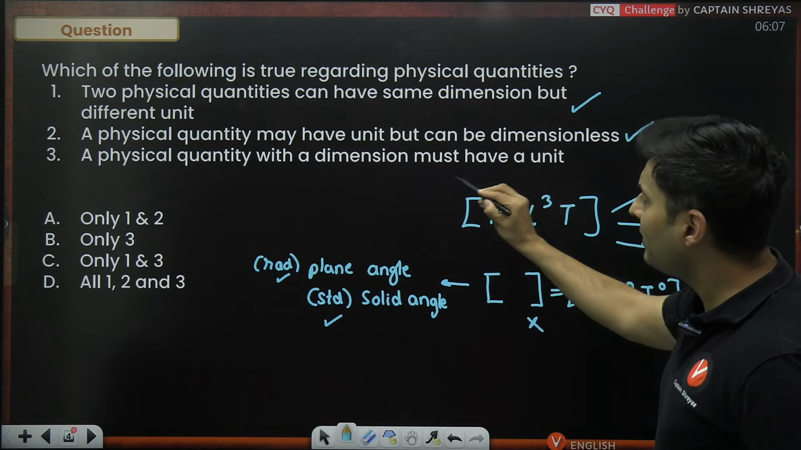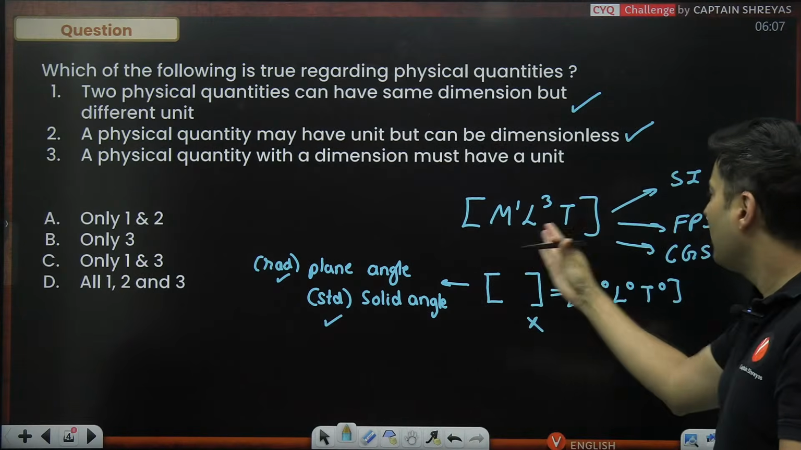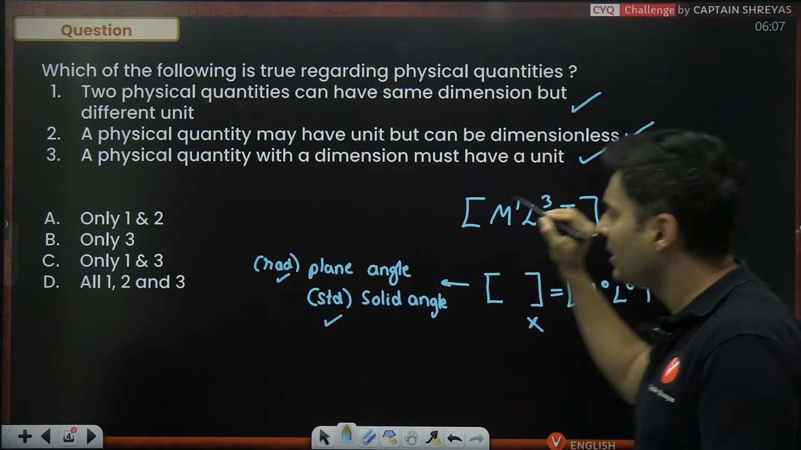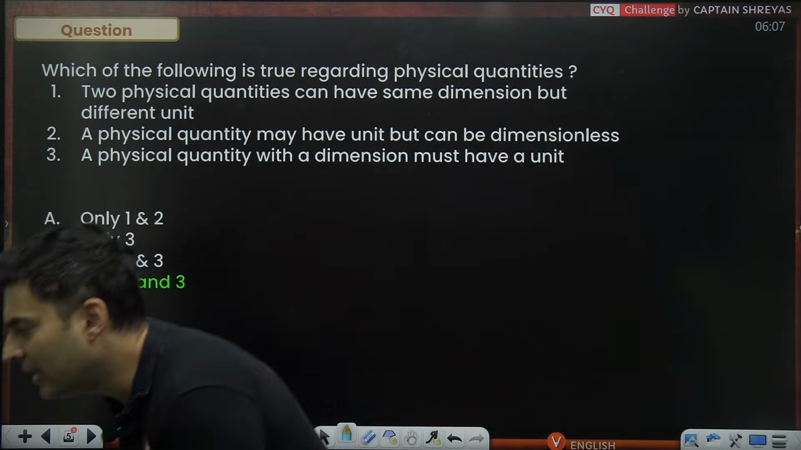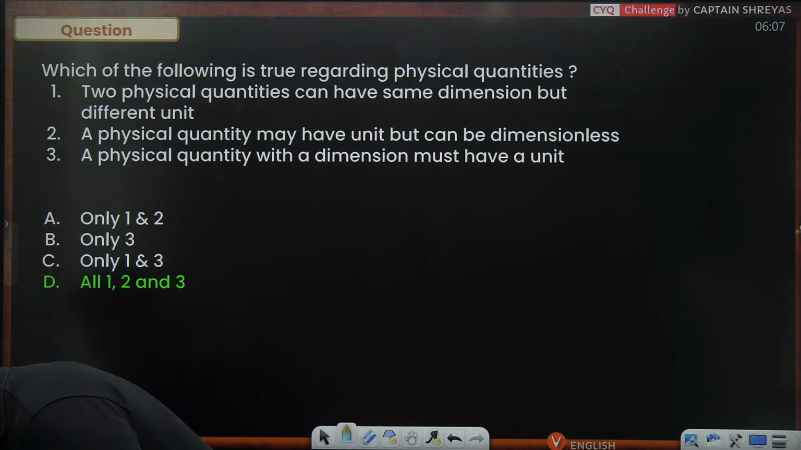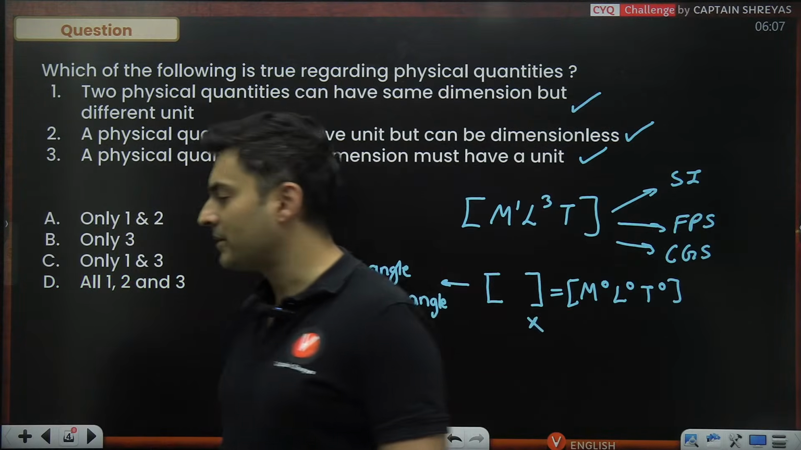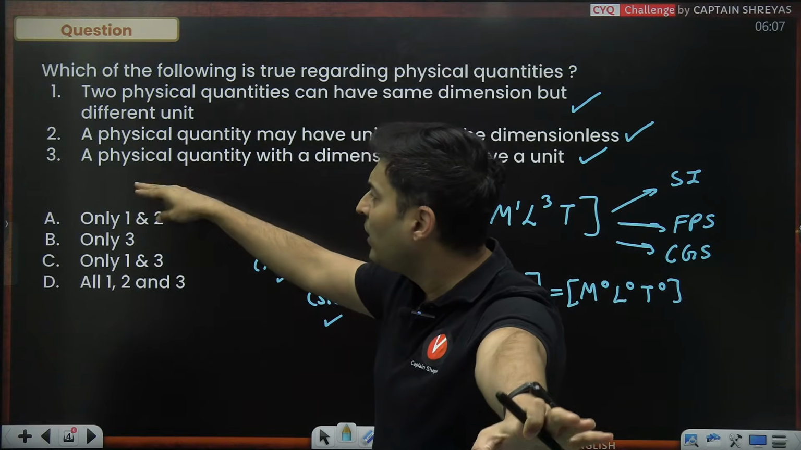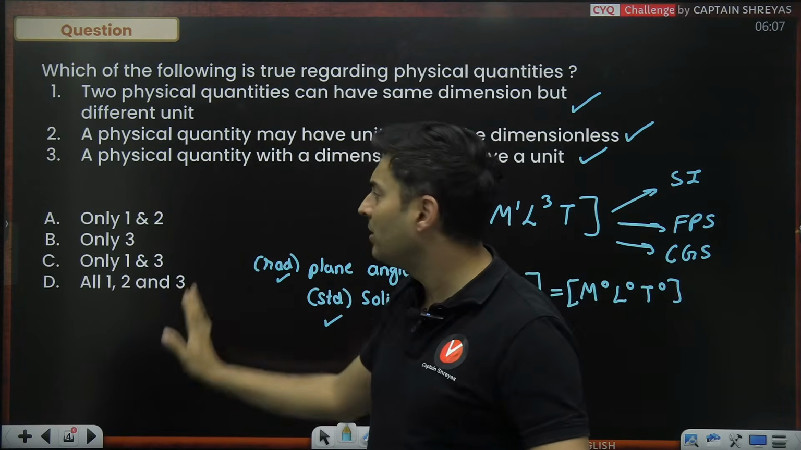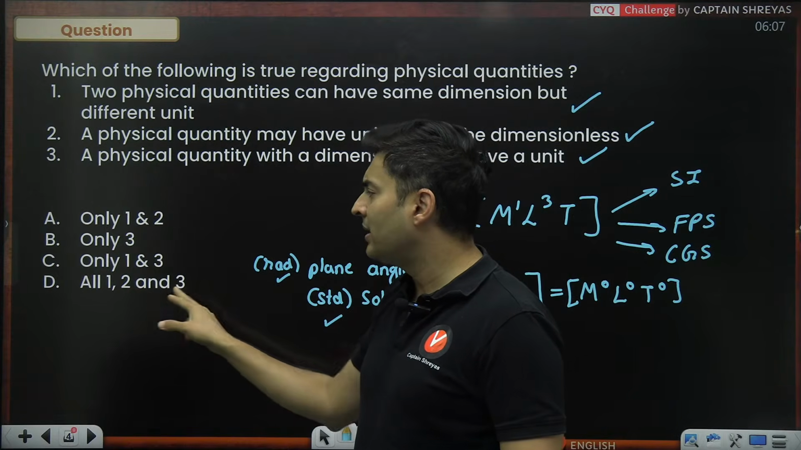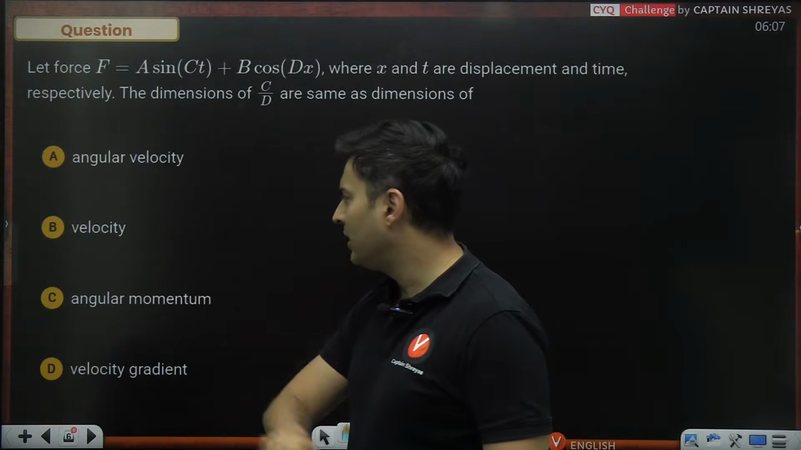A physical quantity with a dimension must have a unit. If there is some dimension like this, it has to have some unit. It is obvious. So hence all the three are correct. Option D. Very good. Yes. But you got my logic. Very good. Awesome. Is that clear? If somebody would have checked the second and third, then that person will not check the first option, because 2 and 3 is only there in option D, no other option. Right. These are your statement kind of questions.